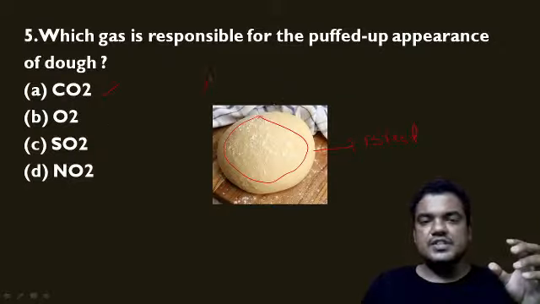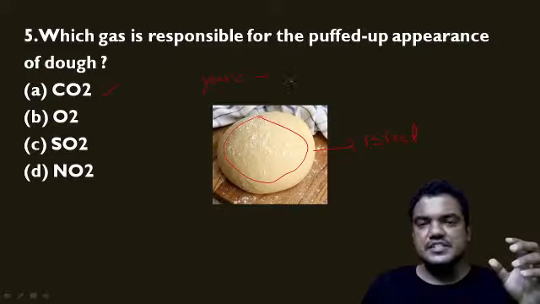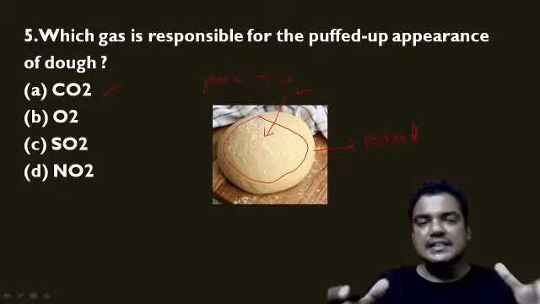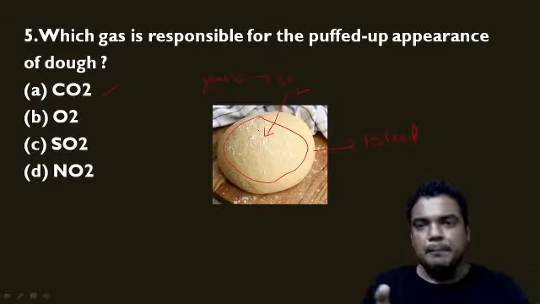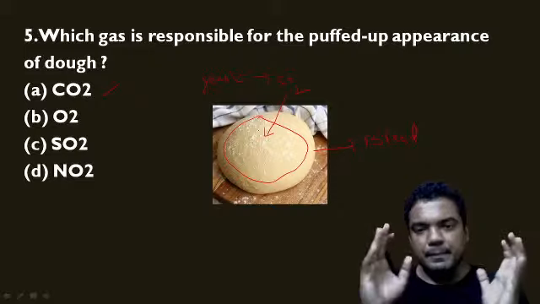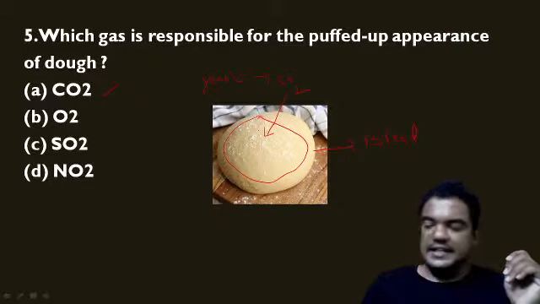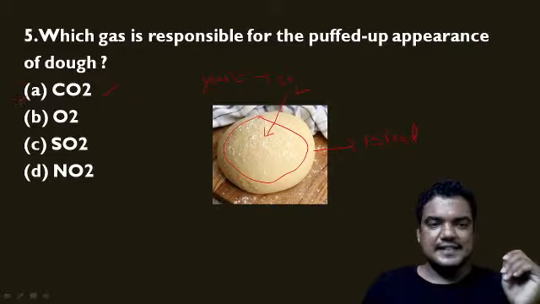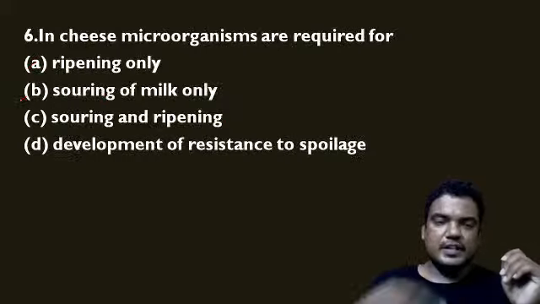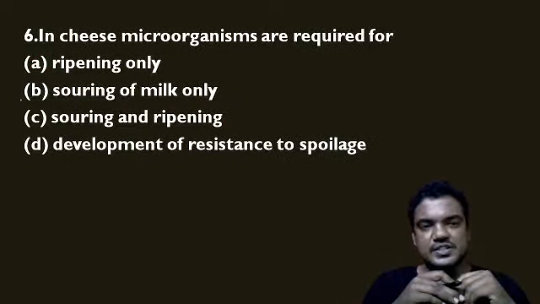Why? Because we use yeast, and we know that yeast produces CO2, and because of that CO2, the dough gets that puffed up appearance or shape. So the right statement for this question is A. Now let us move to the next question.